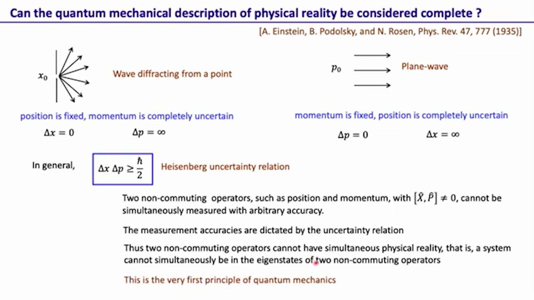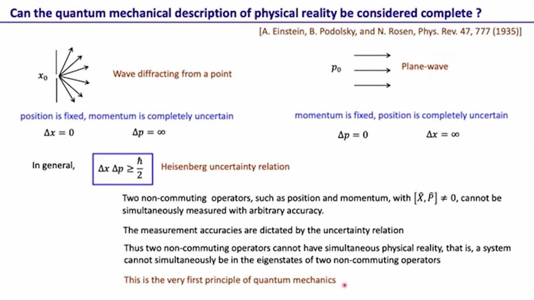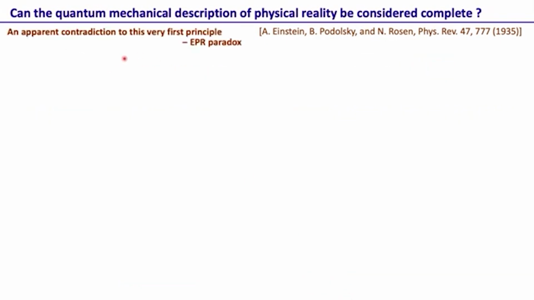So this is all standard quantum mechanics. This uncertainty principle, in this form and with this interpretation, is the very first principle of quantum mechanics. Now Einstein, Podolsky and Rosen took this very first principle, and using it they saw an apparent contradiction within the quantum theory, and that's what we will describe now.